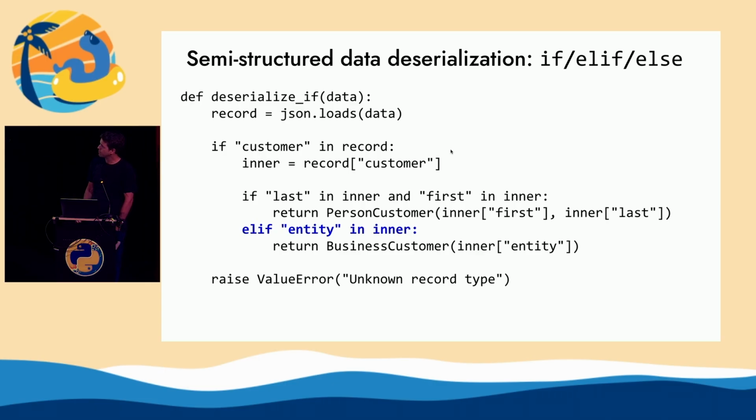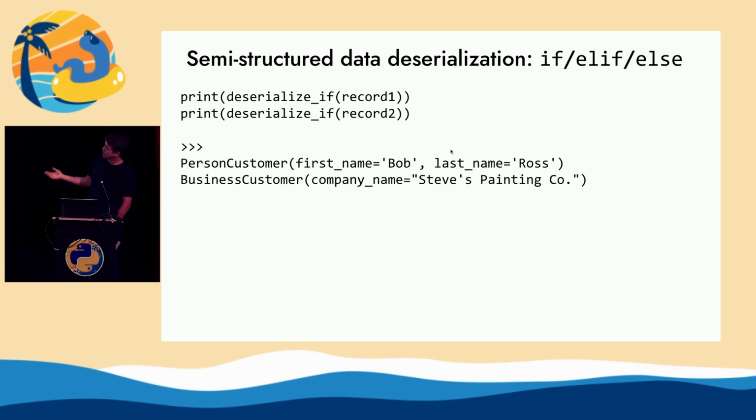I understand that that's working. And then if none of these cases hits with a return, the last thing is it just raises a value error. It's like, I don't know what this data is. I can't deserialize it. Okay, so this would be an if statement-based way of doing it. And we can run this code and it works. It can print out those values, which is great.